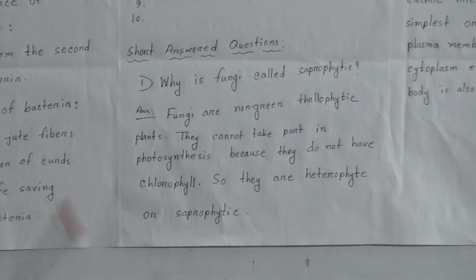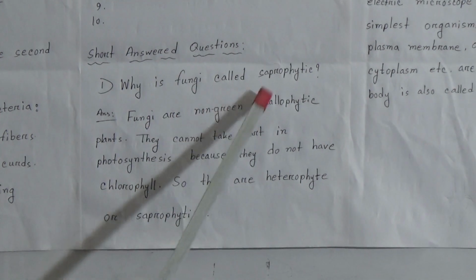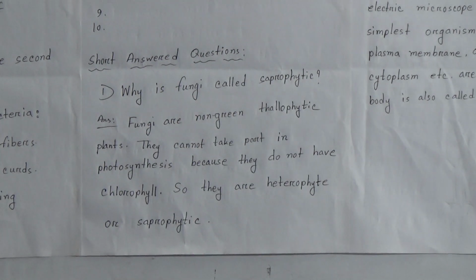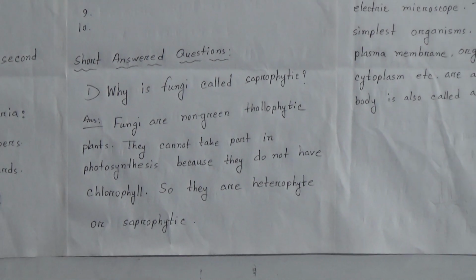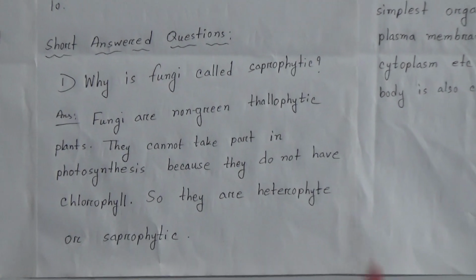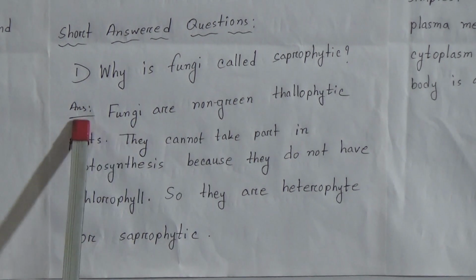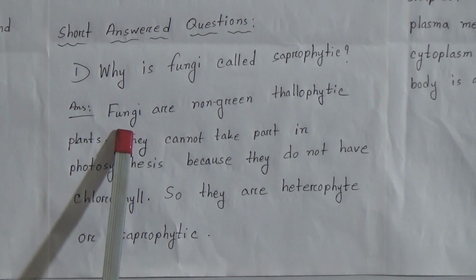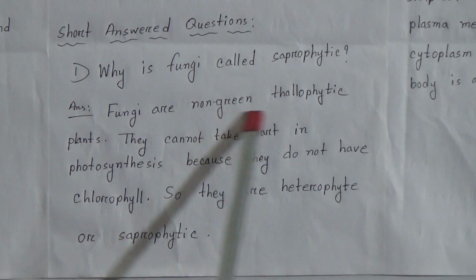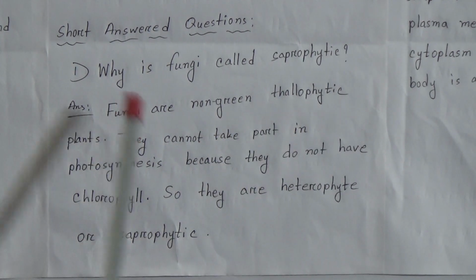I have written here a short answer. Do you know what saprophytic is? In my demo answer, fungi are non-green thallophytic plants.